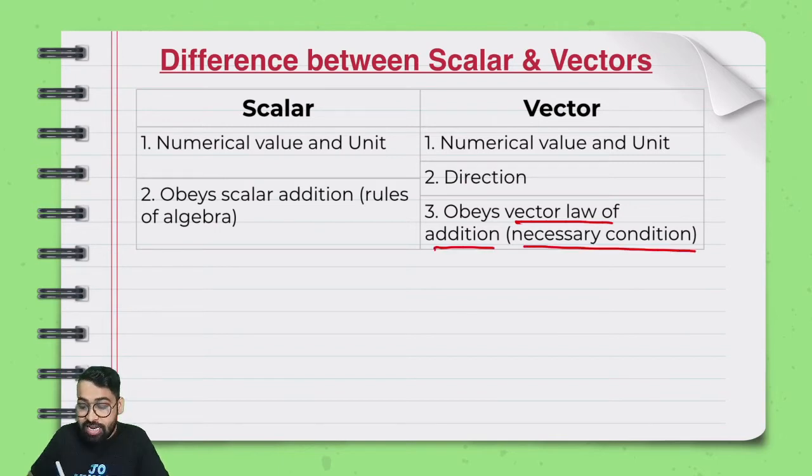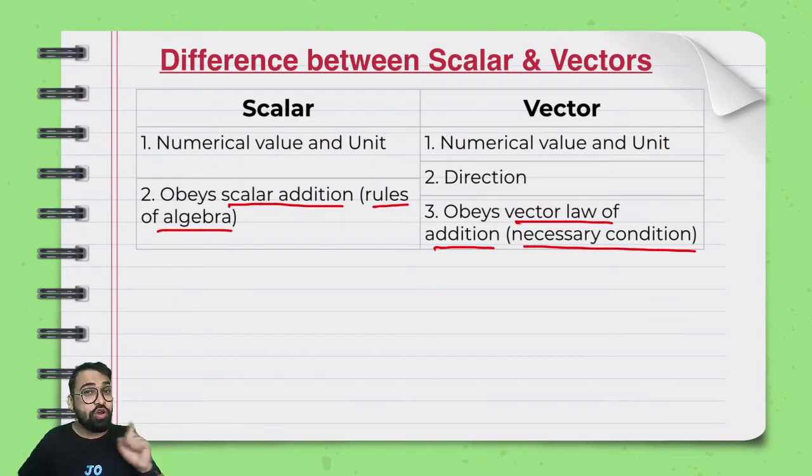This is the necessary and the sufficient condition: if your things have a magnitude, a numerical value, a unit, and a direction, and they also follow this rule, then only will you say it is a vector. Otherwise, if they follow scalar addition, what is scalar addition? Normal rules of algebra. If they follow those normal rules, you will call that a scalar. But if they follow some certain special set of rules, you call them vectors. So let me elaborate on this second and third point.